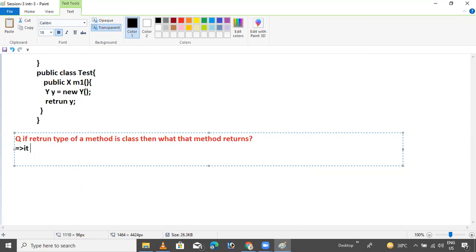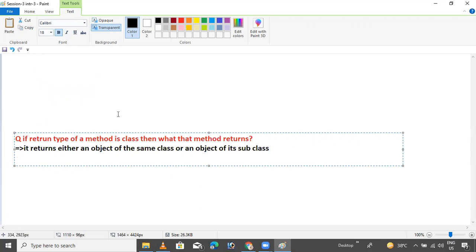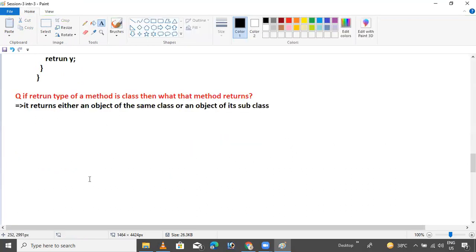The answer is that it returns either an object of the same class or an object of its subclass. Okay, object of subclasses. Good example, don't worry, just focus.